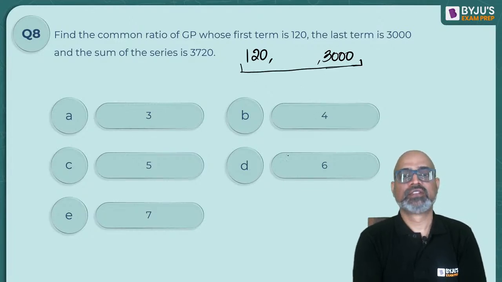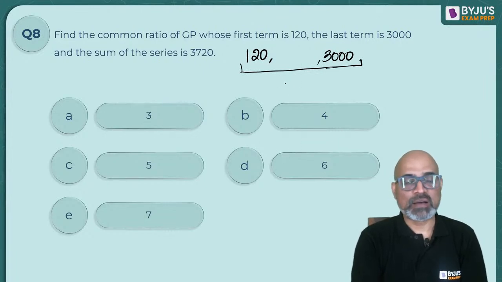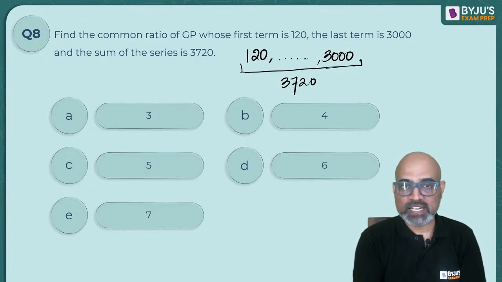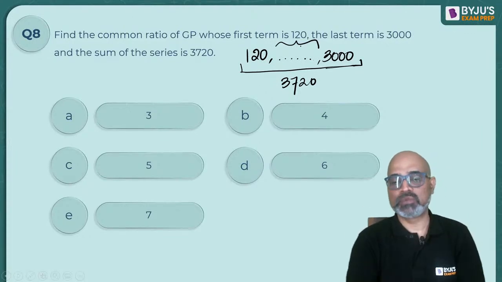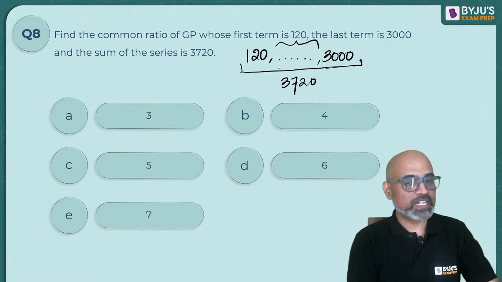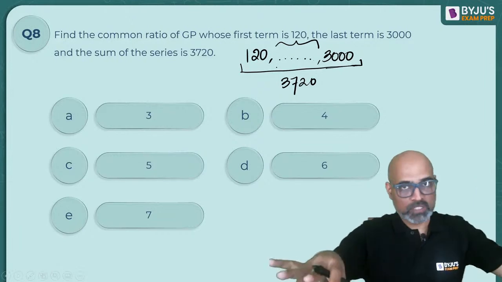And sum of the series is 3720. So can you tell me, whatever numbers are written in between, what will be the sum of those numbers? If 120 is the first number, there are some numbers missing in between.